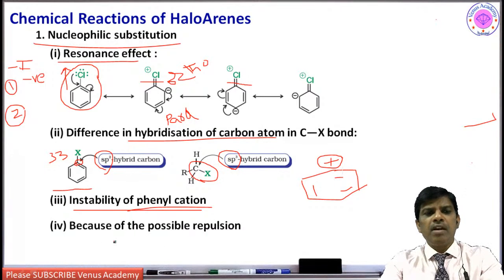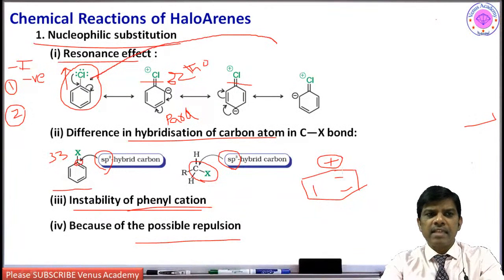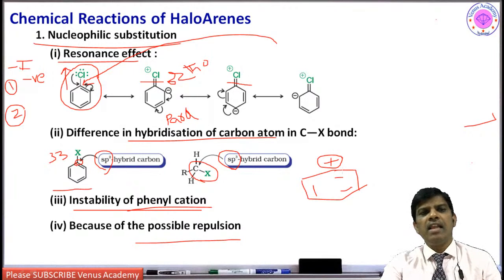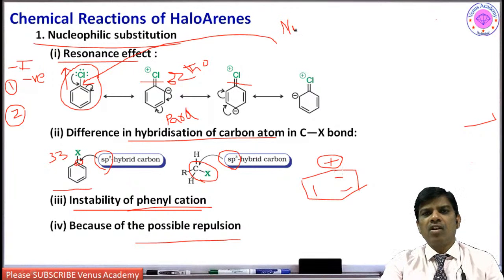There is also possible repulsion: when a nucleophile wants to attack this carbon and substitute the chlorine atom, the incoming nucleophile also has an electron pair, so the electron pairs repel. That is why nucleophilic substitution is not observed in haloarenes.